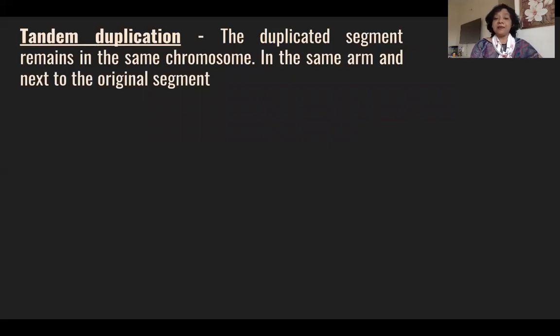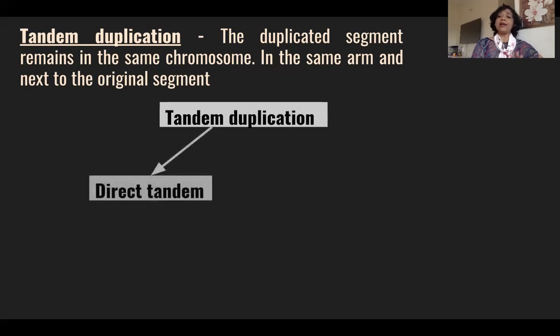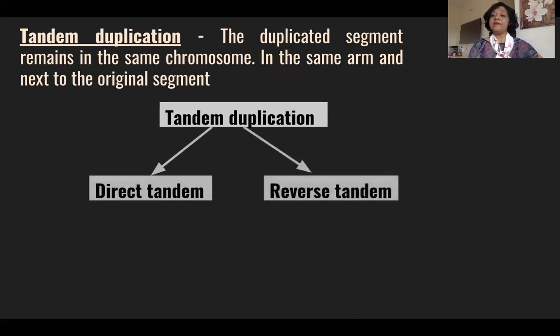The duplicated segment remains in the same chromosome, because we are studying intrachromosomal duplication. It remains in the same arm, and next to the original segment. So if it is present just adjacent to the original segment, then it is called tandem duplication. But tandem duplication again has two types. One is called direct tandem, and the second one is called reverse tandem.